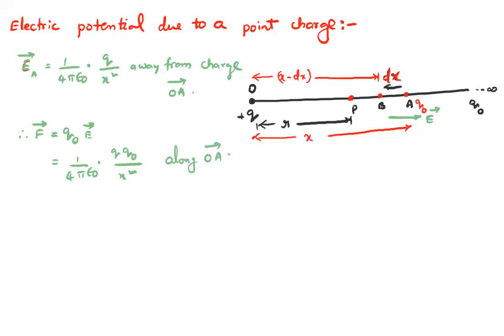Unit positive test charge. Now, as I am moving towards the charge, what is the work done?